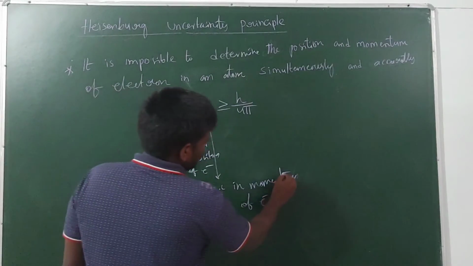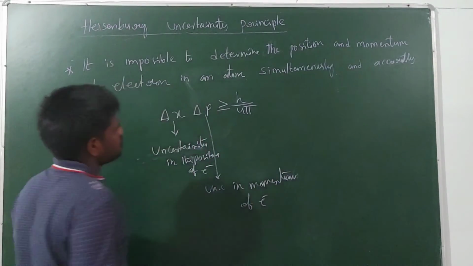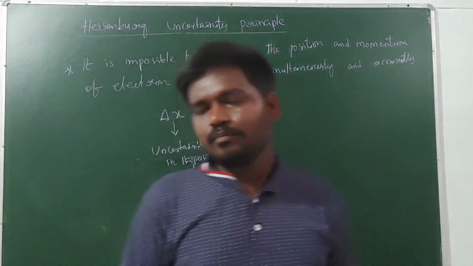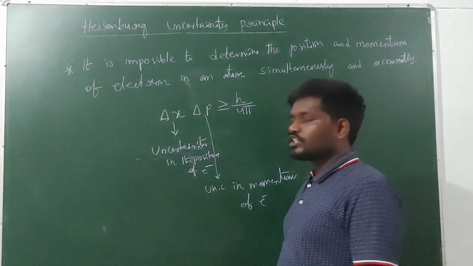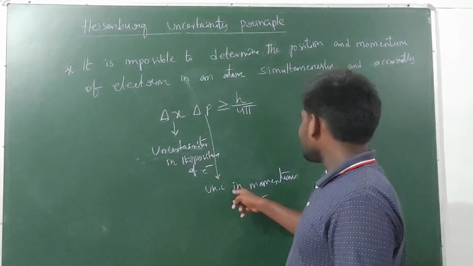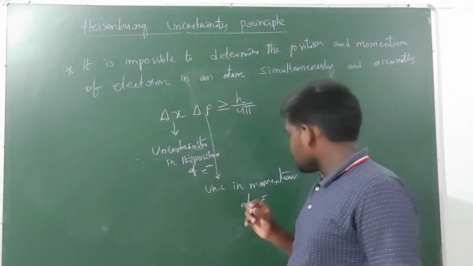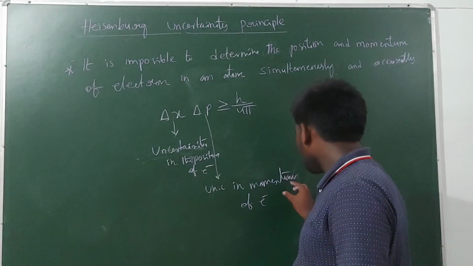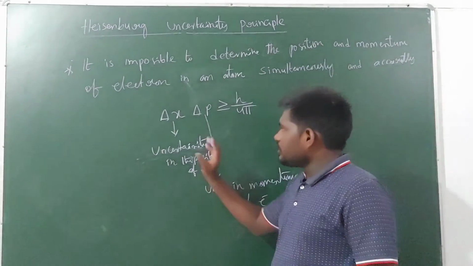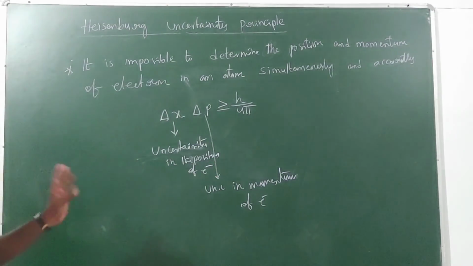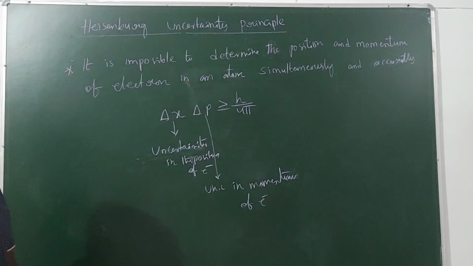Uncertainty means error in the measurement of the position of the electron, and uncertainty in momentum means error in the measurement of the momentum of the electron. So we can find them with an error, but it is not possible to find them accurately and simultaneously.